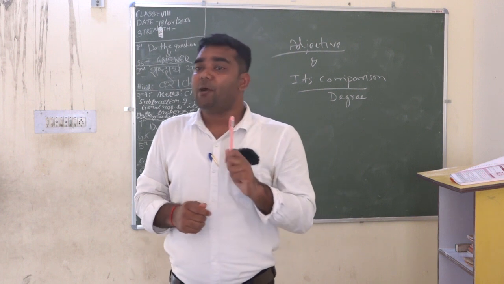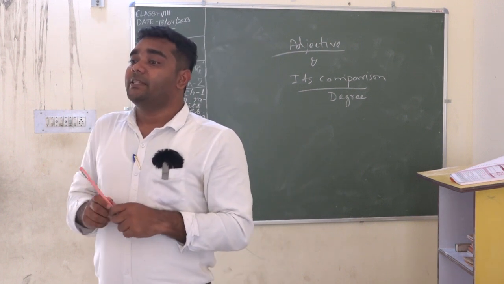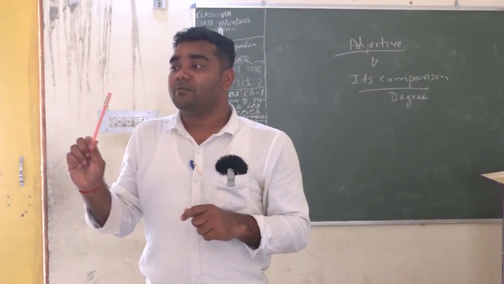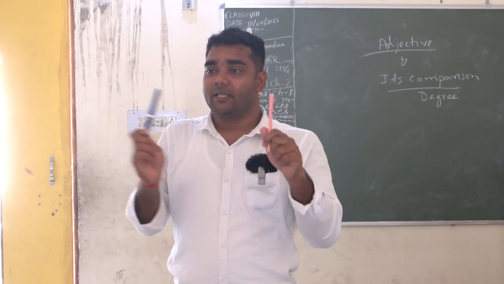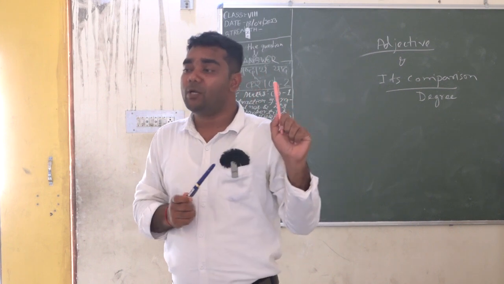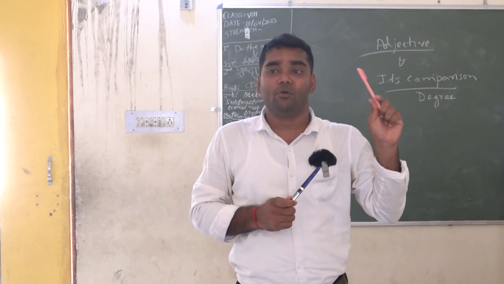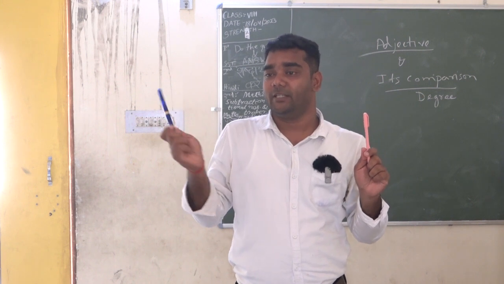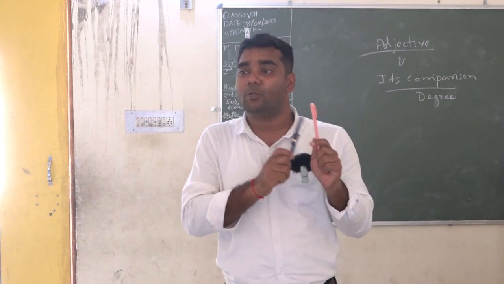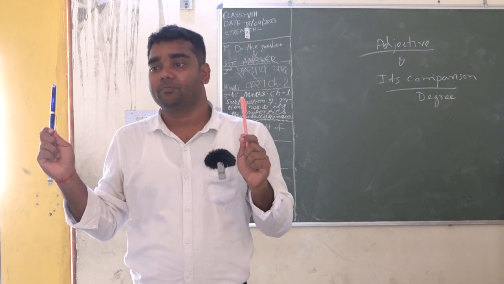Now if I say this pen is more beautiful than this pen. This pen, the pen I am holding in my left hand, is more beautiful than this pen. This pink color pen is more beautiful to me than this pen.